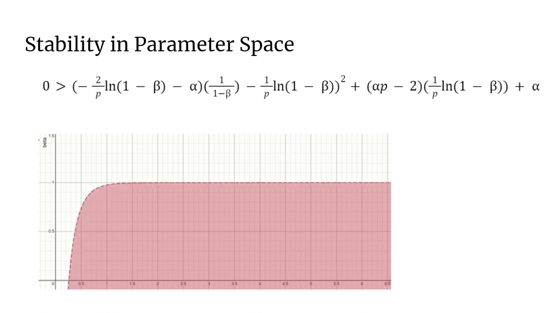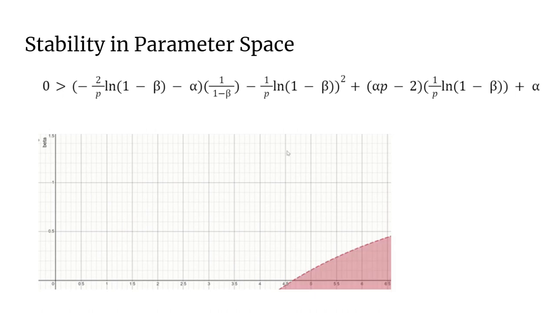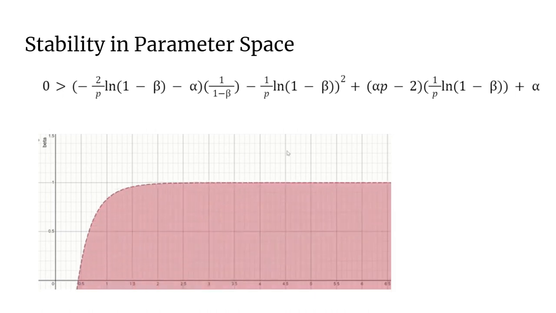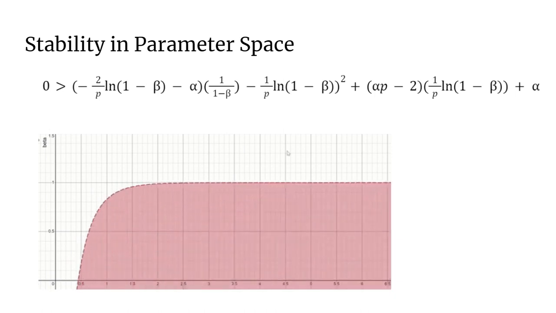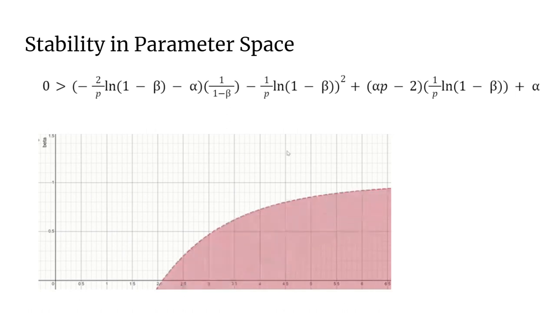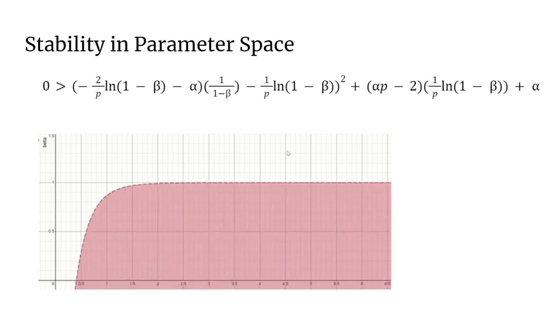And what this animation shows is the region of alpha and beta that result in an asymptotically stable cycle based on p. Here p varies between 0, when there's pretty much nothing on the graph, all the way up to 8, when it gets quite vertical towards the 0 value of alpha.